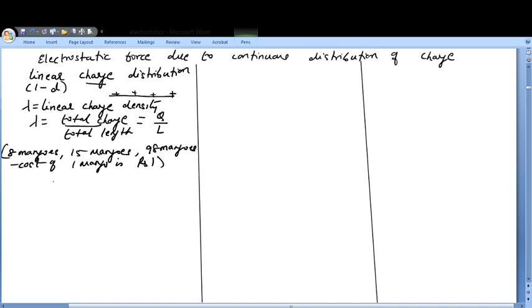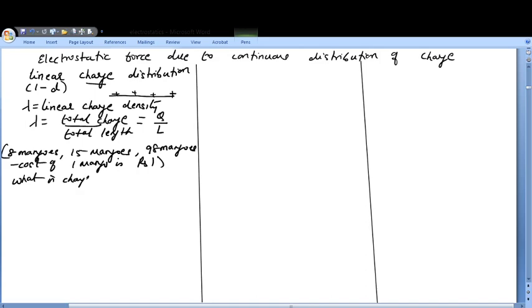Similarly, now what happens is if you have a very large distribution of charges, say the length is L or it may be the length is infinite. So we are basically interested in finding the charge per unit length. Like in unit length, what will be the charges? So here lambda is charge per unit length. Now if I say what is the charge in length